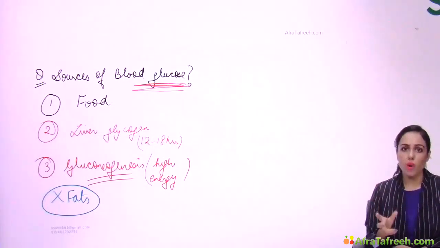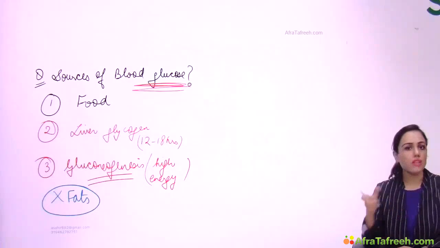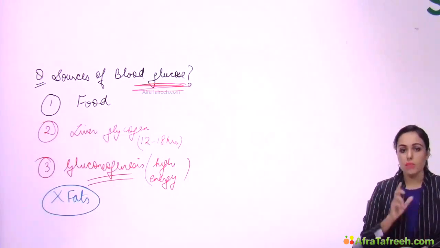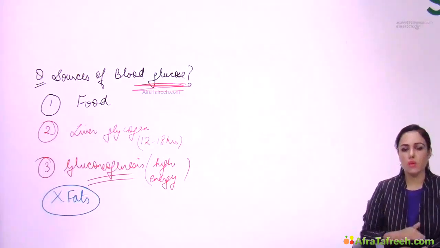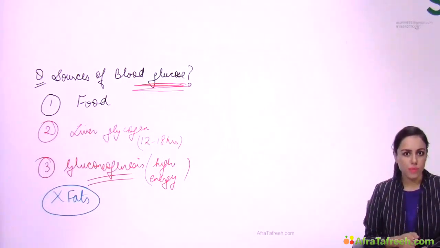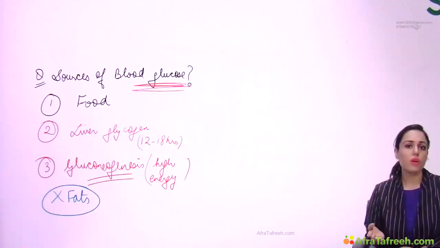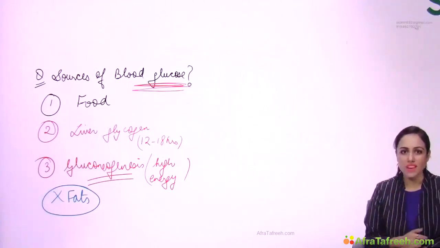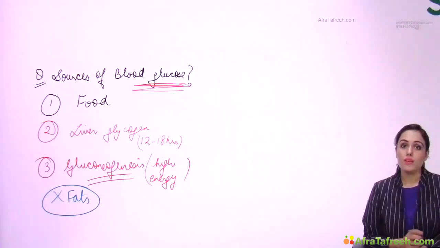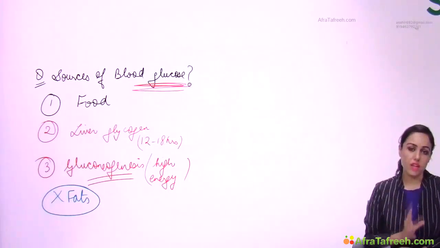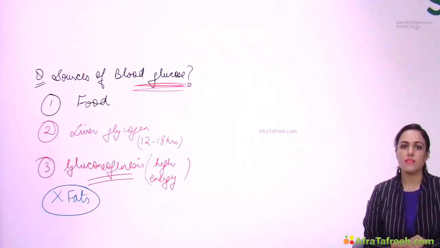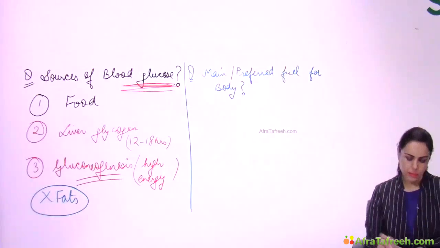And evening walk, between lunch and dinner, in between two meals, now glycogen will be used up. And glycogen breakdown or synthesis is not a high energy consuming pathway. Now after evening walk, this person will be again hungry for dinner. So gluconeogenesis pathway is not occurring at this point of time when exercise is done during the daytime. That's why exercise is much more beneficial during the morning time, right?